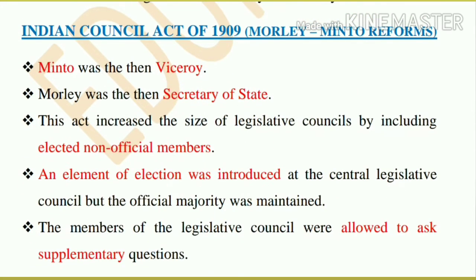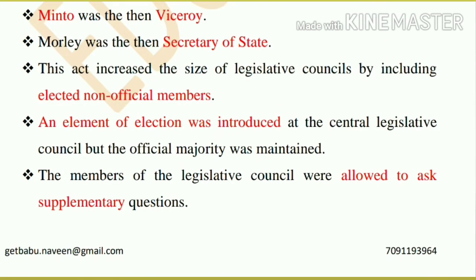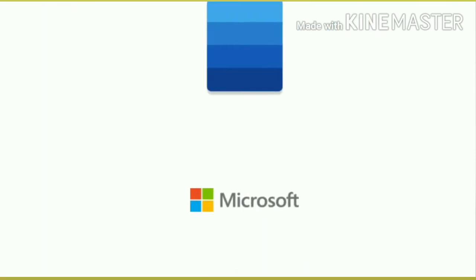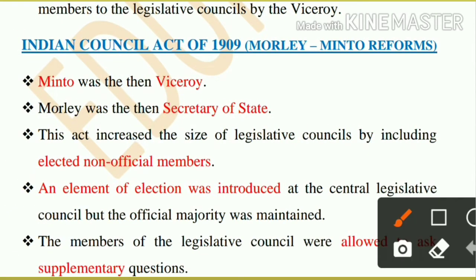Then a very famous Indian Councils Act of 1909 came, which was also called the Morley-Minto Reform. Morley was the Secretary of State, which was responsible to the British Parliament, and Minto was the Viceroy.